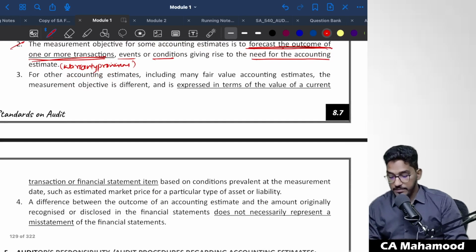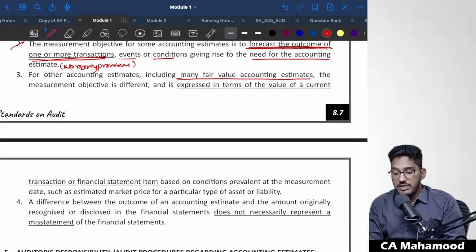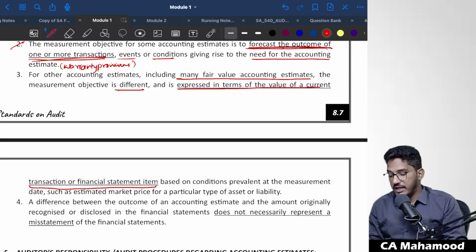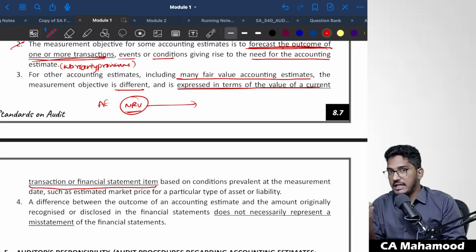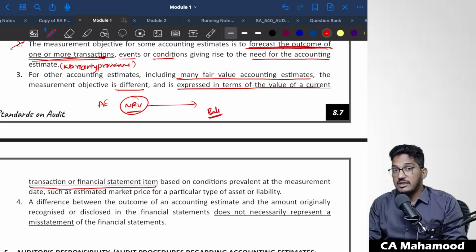Whereas for other accounting estimates, including many fair value accounting estimates, the measurement objective is different and is generally expressed in terms of the value of the current transaction or financial statement item based on conditions prevalent at the measurement date. Like, for example, NRV calculation. NRV is also an accounting estimate. When calculating NRV, you are not trying to project any future. Just as on the balance sheet date, you measure the current value in the prevailing conditions and show it as NRV.